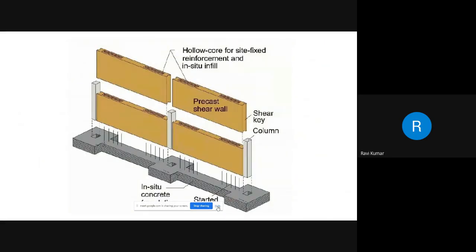Now this slide brings the precast. Either you can go for cast in situ or you can go for precast. So when you're going for a precast type of shear wall, this is a pictorial representation. It can be cast at the yard and brought to site and lifted, just like how kids build a building with the help of building blocks, one over the other, and then the fixing.